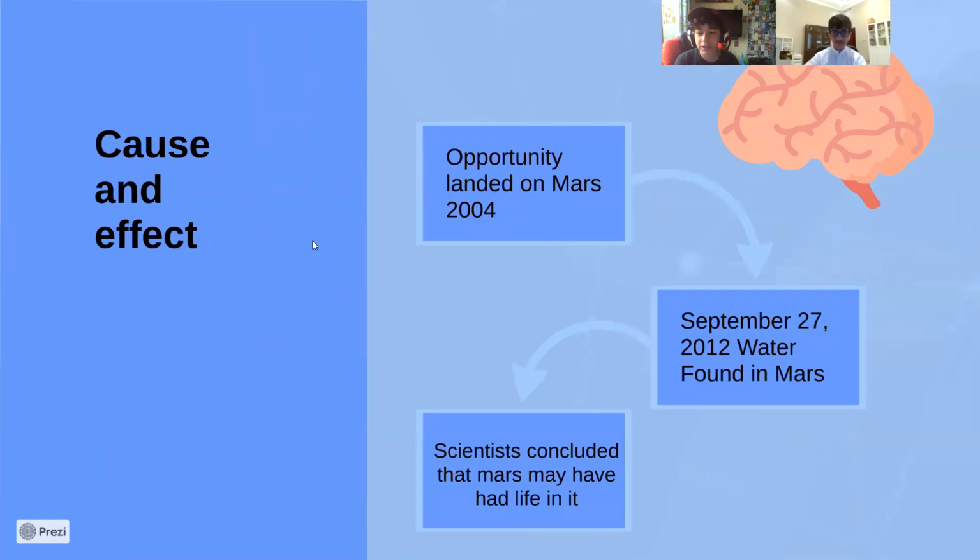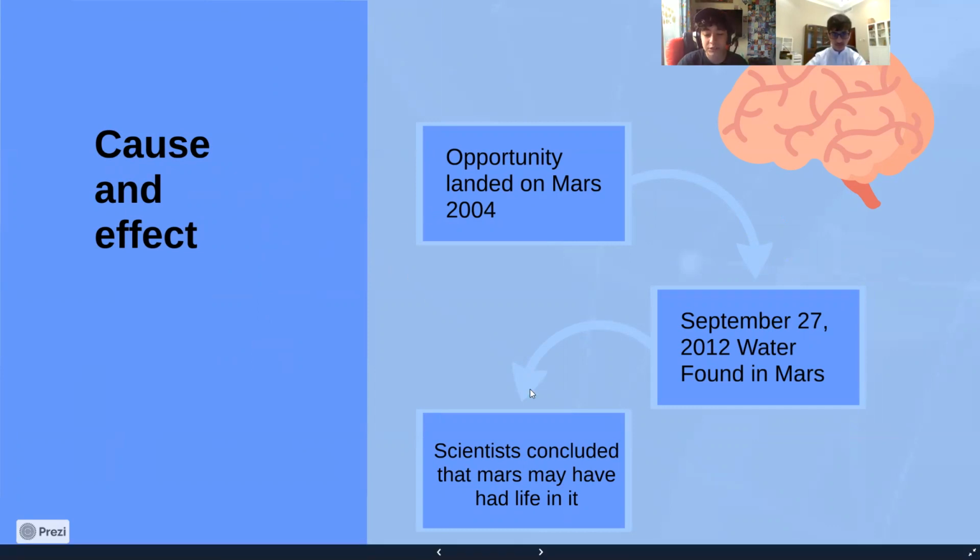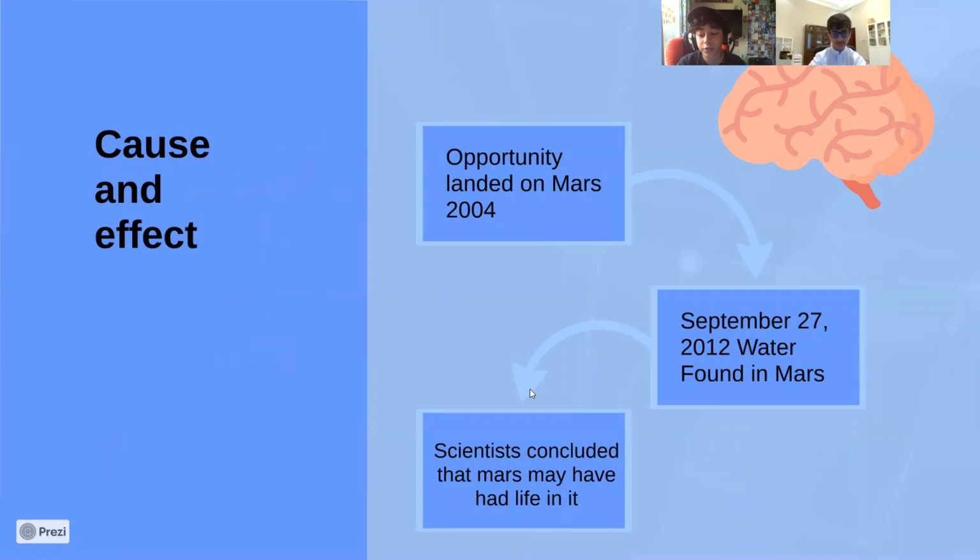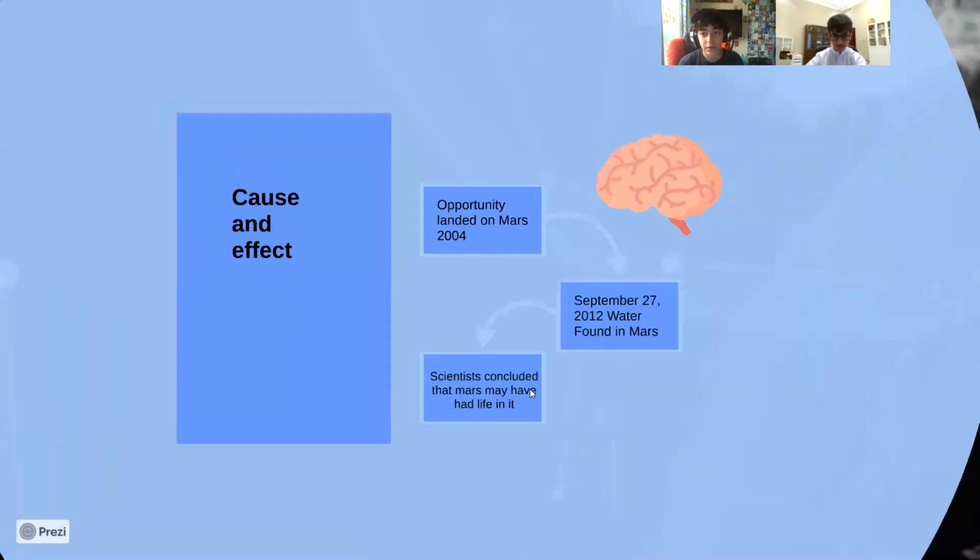They might look just exactly like us, but they might not, which is why Mars is the suitable place for all of this, because again, they're aliens. So they might probably be the exact opposite of us. So why look for them in places that we could live? We should look for them in opposite places to see if maybe they have a different type of organ system. After all of this water was found on Mars, scientists have concluded that Mars may have had life in it. They could be extinct.